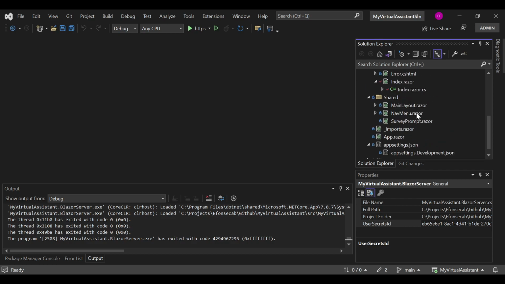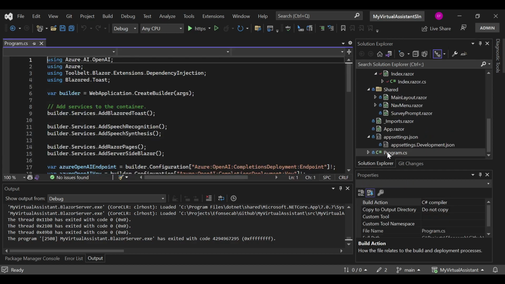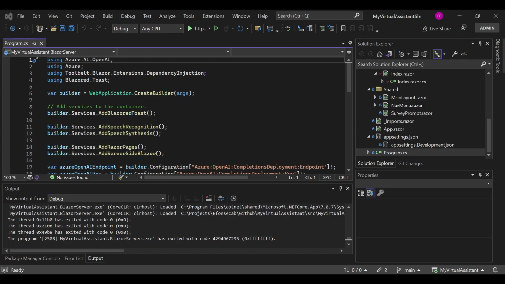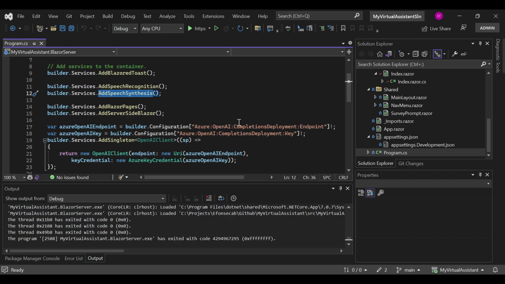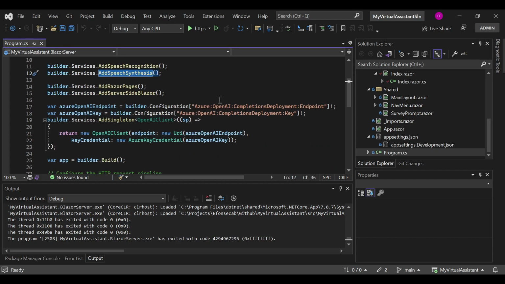Now, once we have added the packages, one of the things we want to do is start registering all of these services, right? So we registered the Blazor toast. We also register the speech recognition and the speech synthesis. The other thing that we want to do is create a singleton for the OpenAI client, right?